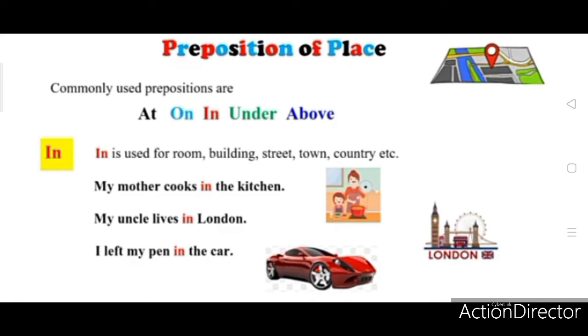Then in. In is used for room, building, street, town, country, etc. My mother cooks in the kitchen. Here, room. My uncle lives in London. This is the country. I left my pen in the car. So my dear student, you can use the word in for room, building, street, town, country, etc.